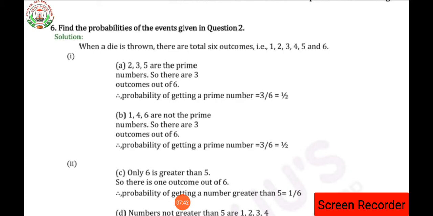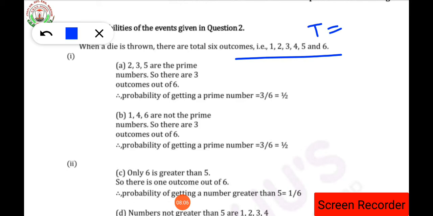So what is asked in the question? You people have already seen question number 2. If you do not have question number 2, take out your maths book, exercise 5.3 question number 2. In that it is asked that the numbers on the faces of the die are 6, so the total numbers on the dice are 1, 2, 3, 4, 5, 6, so a total of 6 numbers are present, isn't it? Now the first question is asking how many numbers are prime numbers.